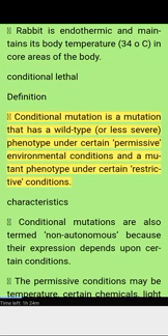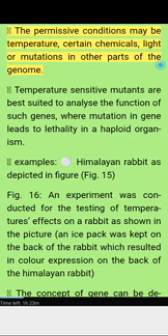Conditional mutation is a mutation that has a wild type or less severe phenotype under certain permissive environmental conditions and a mutant phenotype under certain restrictive conditions. Characteristics: conditional mutations are also termed non-autonomous because their expression depends upon certain conditions. The permissive conditions may be temperature, certain chemicals, or other mutations in other parts of the genome.